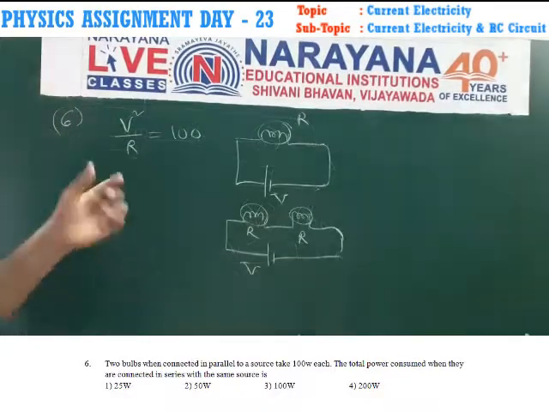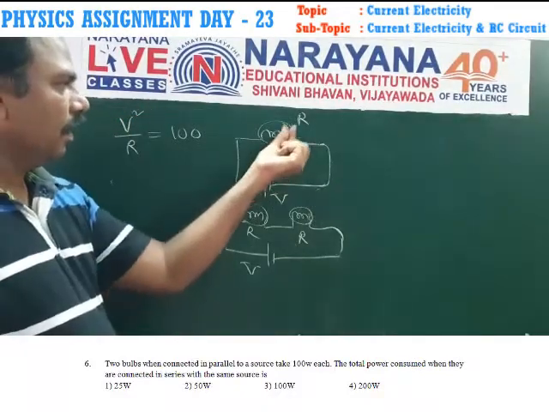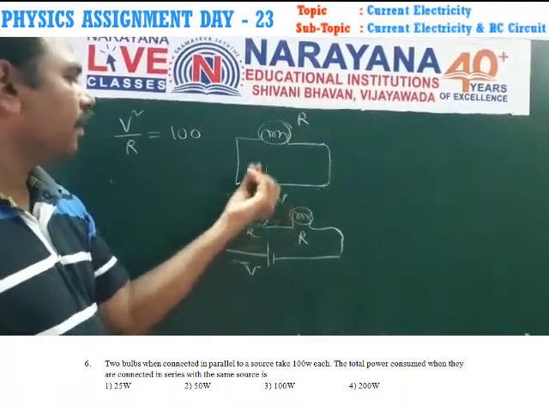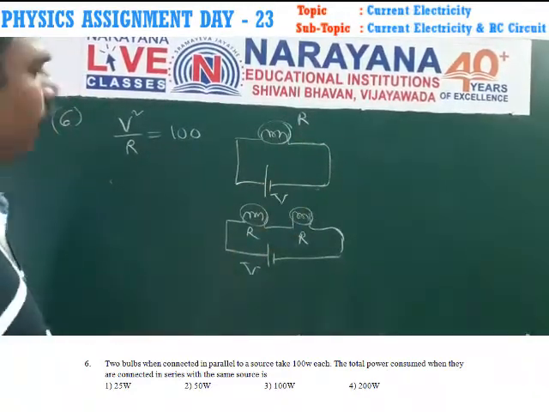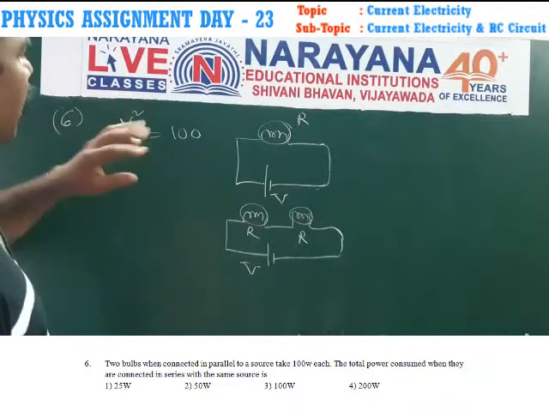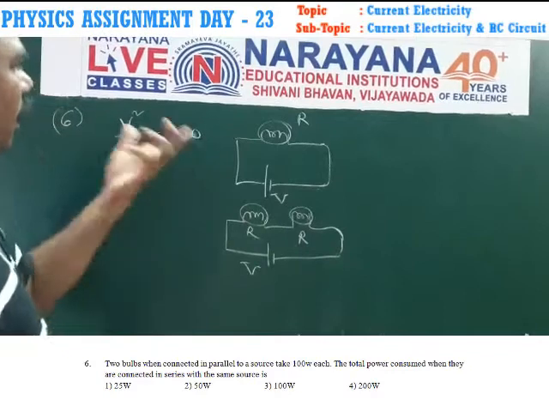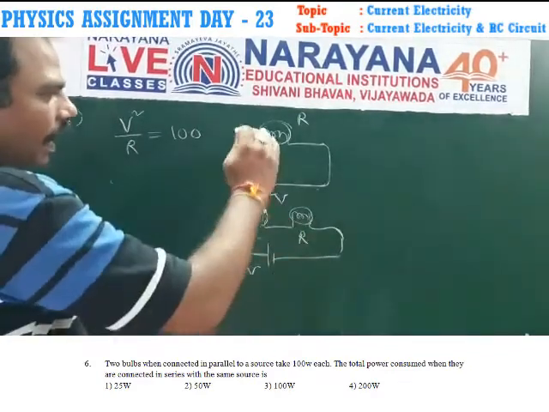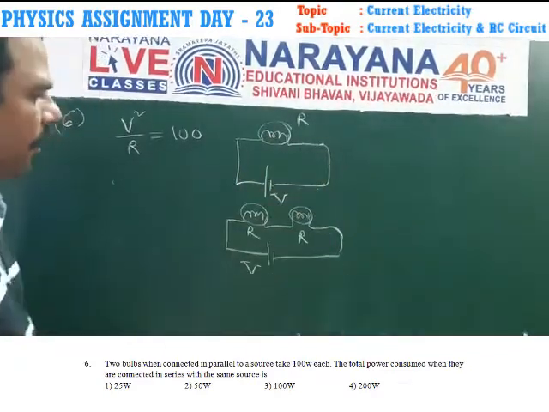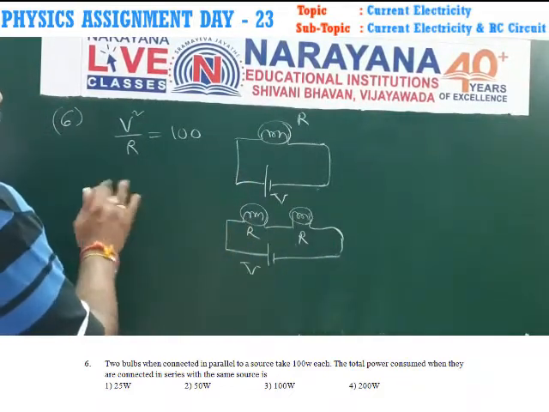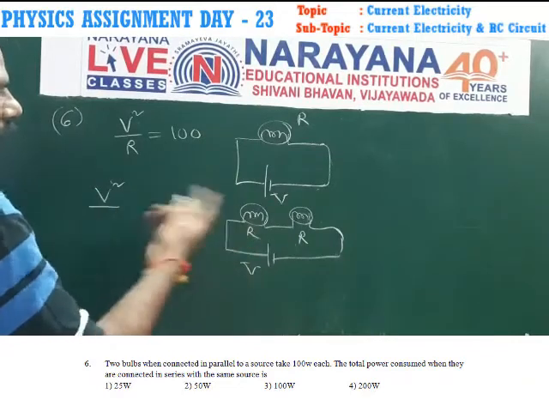In the sixth sum, an identical bulb of resistance R is connected to a terminal of battery voltage V. Therefore, power consumed by the bulb is equal to V square by R, which is given as 100 watts. Then identical bulbs are connected in series combination. R and R both are in series combination. Now the power consumed is V square by R effective.